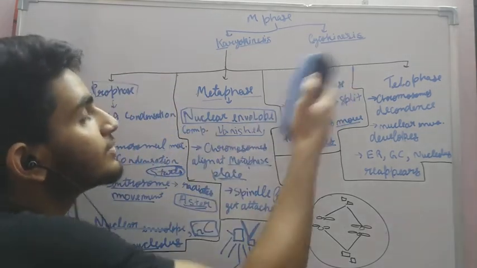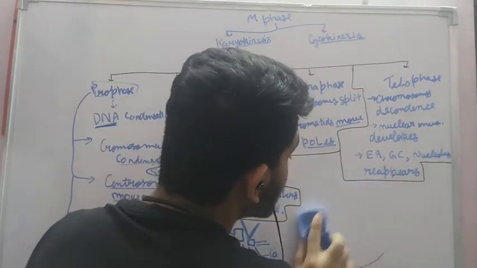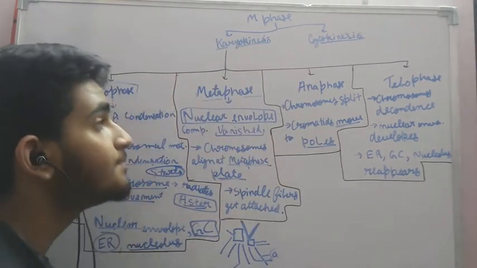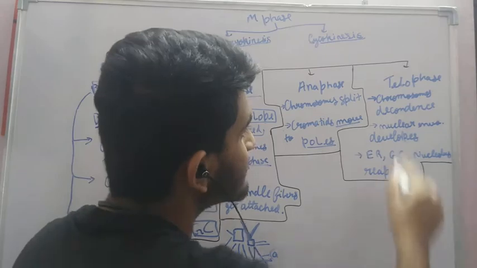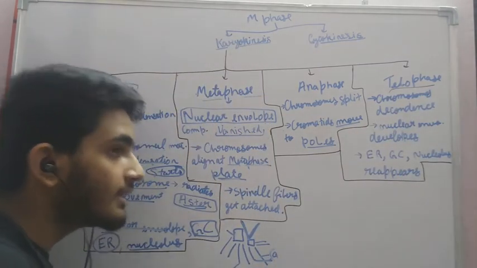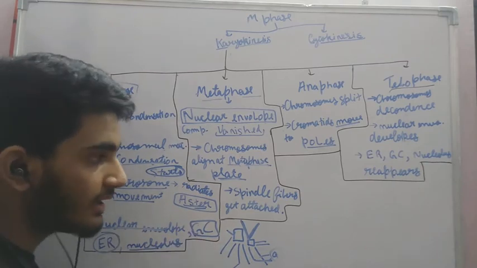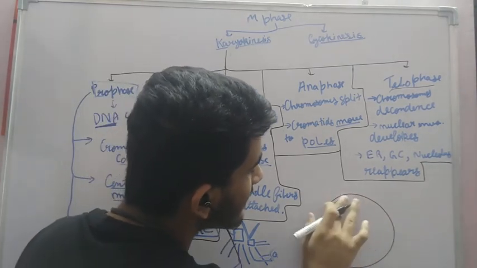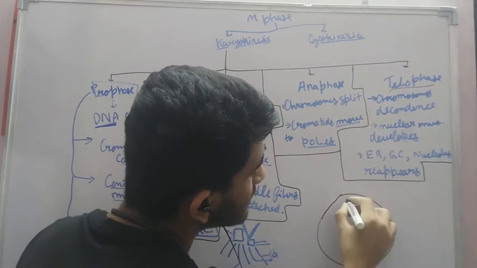Now let us move to the telophase. What happens in the telophase, which is the last phase of karyokinesis? In telophase, the chromosomes decondense. Now what does that mean? They lose their individuality. This is the cell. Now they have reached the poles.